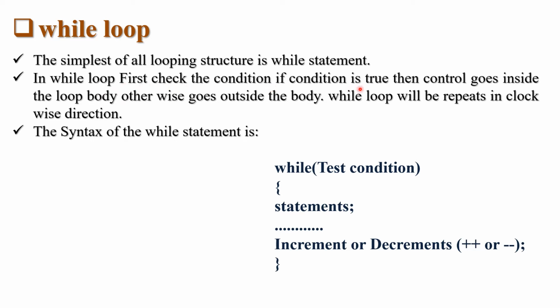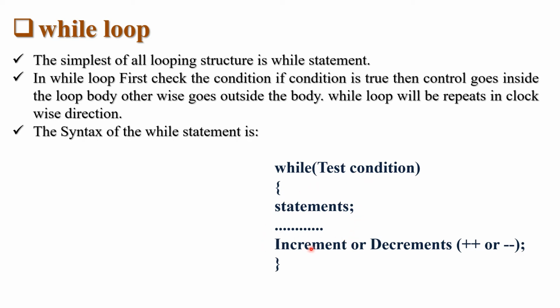If the condition is true, then control goes inside the body of the loop, otherwise it goes outside the body. While loop repeats in a clockwise direction. The syntax of while loop is while, then the test condition. If it is true, then and only then the body of the loop will be executed.